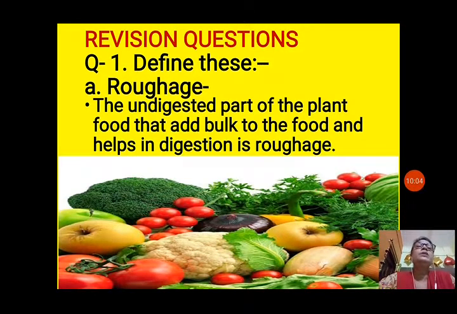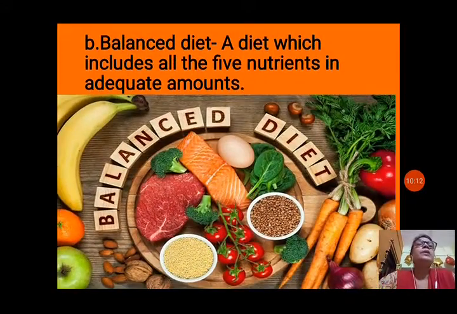So it helps in digestion. It increases the amount of food and helps in digestion, that is roughage. Now next is balanced diet. A diet which includes all the 5 nutrients in adequate amount. Okay, so balanced diet is a diet in which all the 5 nutrients are equally important for your health. If you lack any type of nutrient, you can get disease, that is called deficiency disease.